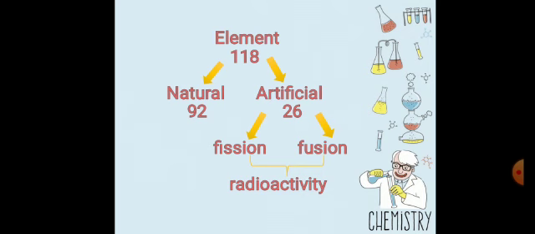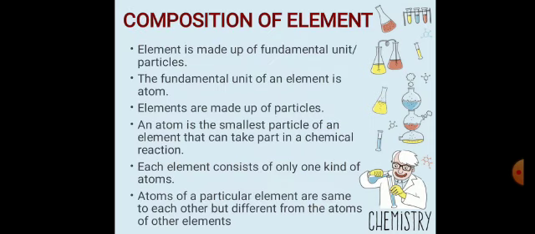Fission means the breakdown, and fusion means the combination. So with the help of fission and fusion, artificial elements were prepared.